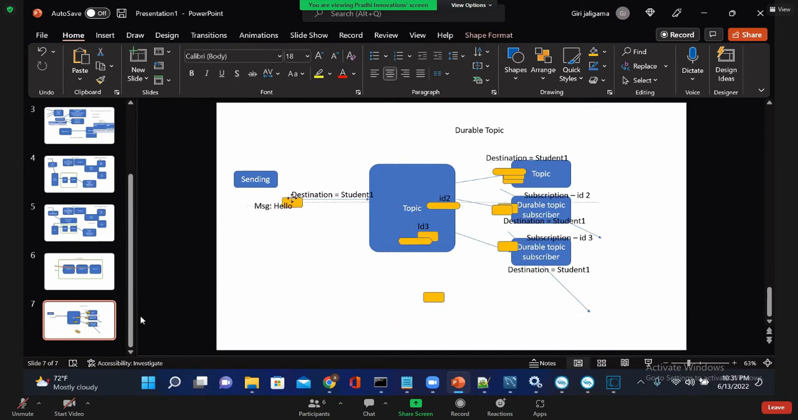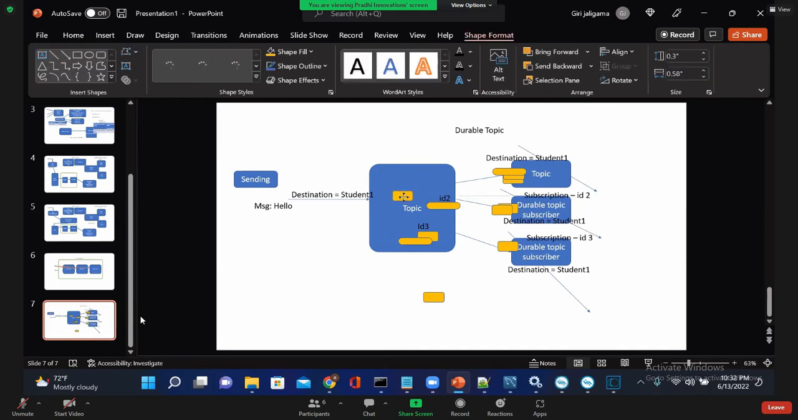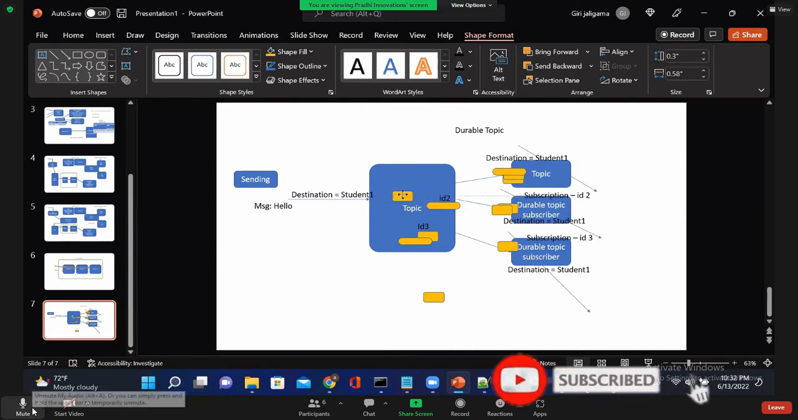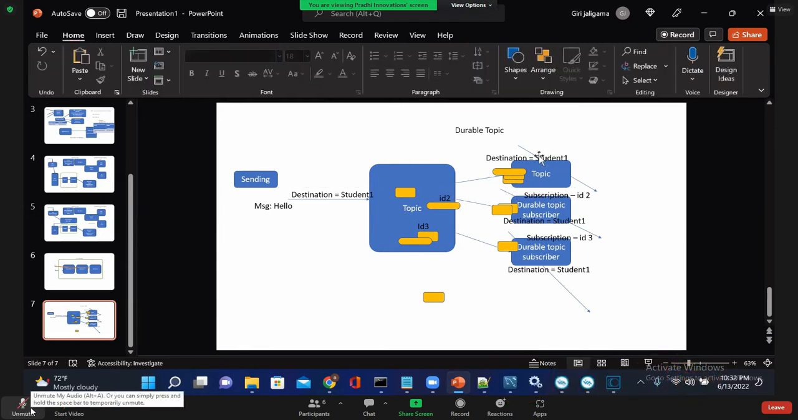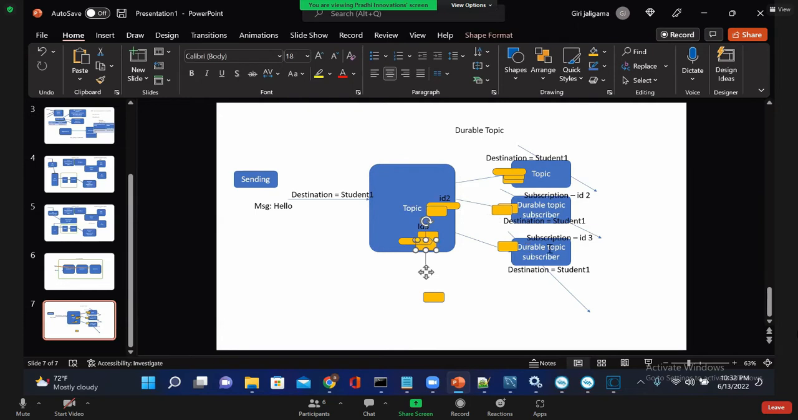Now, one more message is coming on the same destination, student 1. This time, assume this guy is stopped, inactive. All are inactive now. But what will happen? This message will not be stored here. Why? Because it's just a topic, not a durable topic. This guy says, "I'm just a topic, I'm not a durable topic." That's why the message will be stored for this guy here, and for this guy here.